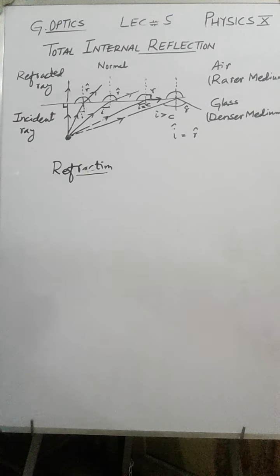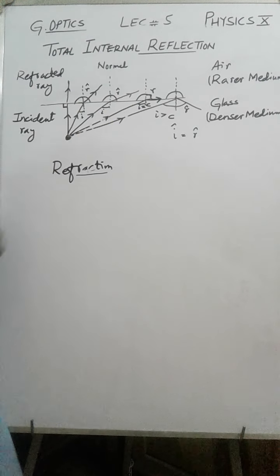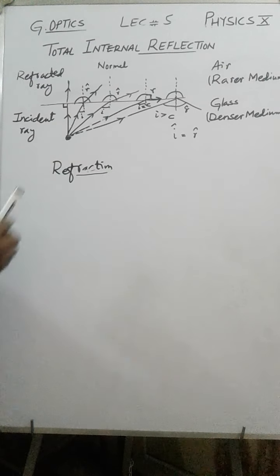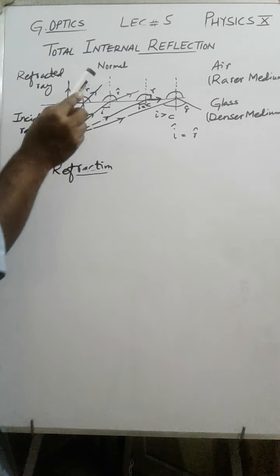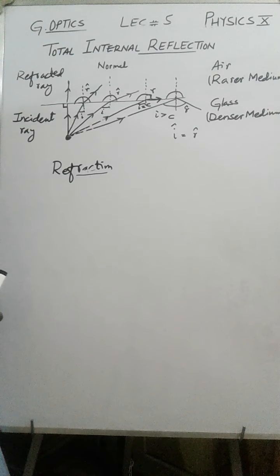Now I quickly sum up. You go to the topic in the book and you start from here. When a ray of light enters from a denser medium into rarer medium, it bends away from the normal. Right. When angle of incidence increases, angle of refraction also increases.